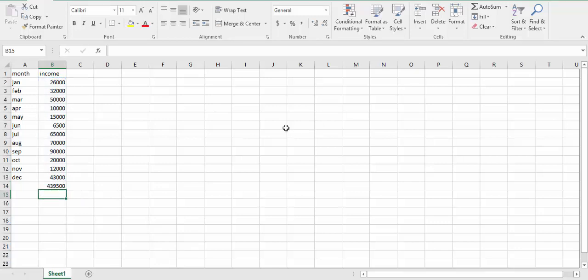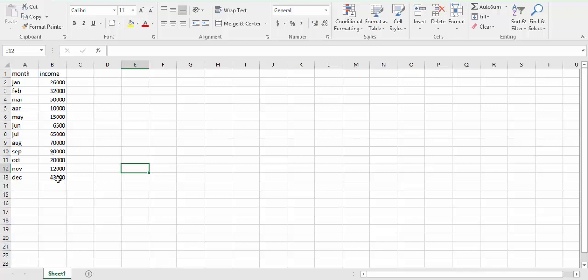However, if you want to take the sum of certain values and not the entire column, you can also get that summation with the help of MS Excel. I am going to demonstrate summation of customized selection. So let's suppose I want to take the sum of income in the months of August, September, October, November and December.